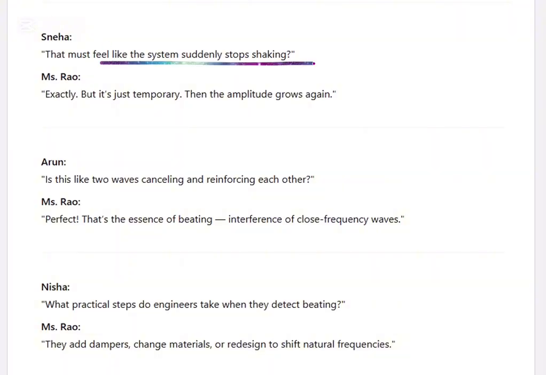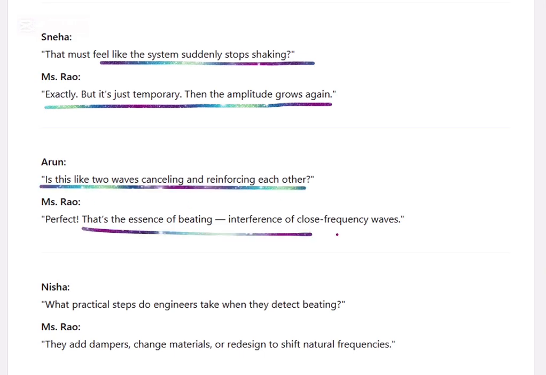That must feel like the system suddenly stops shaking. Beating is just about the amplitude growing again. Is this like two waves cancelling and reinforcing each other? That's the essence of beating: interference of close-frequency waves.